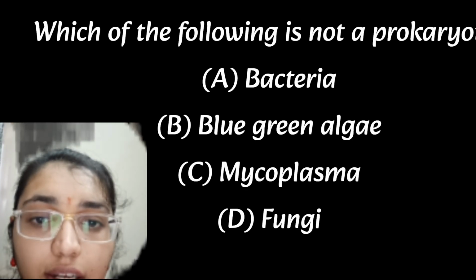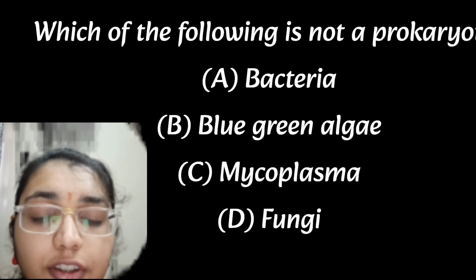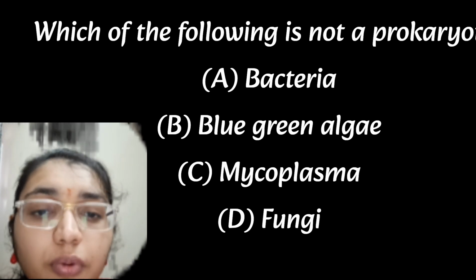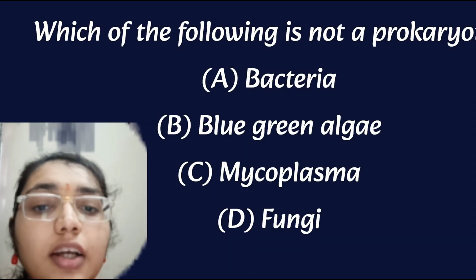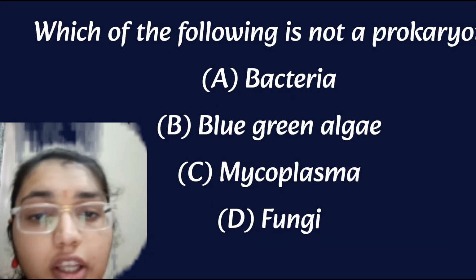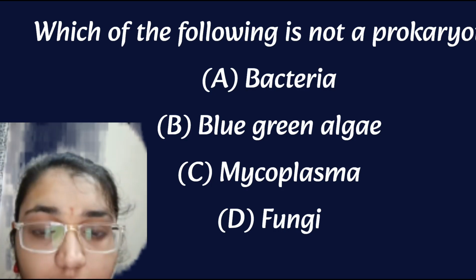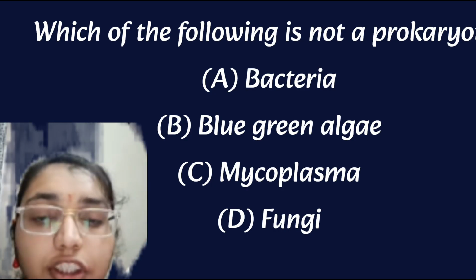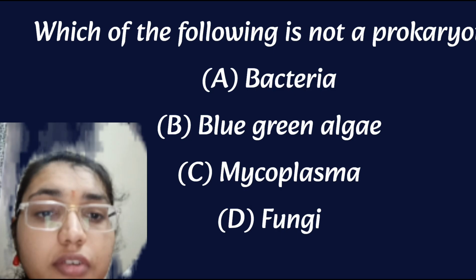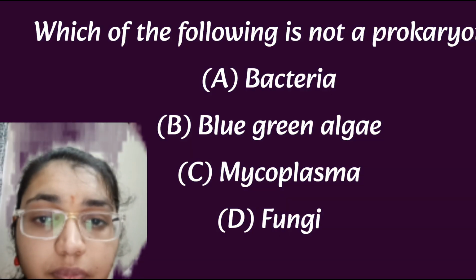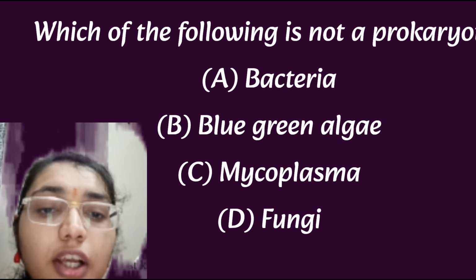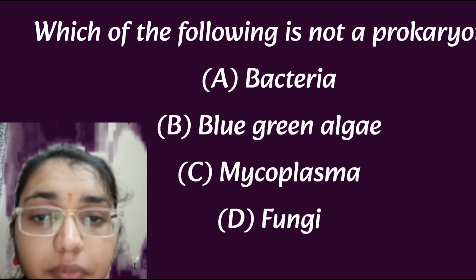Which one of the following is not prokaryote? Bacteria, blue-green algae, mycoplasma and fungi. So here the fungi is not a prokaryote, while the bacteria, blue-green algae and mycoplasma are all prokaryotes. Fungi is a diverse kingdom of multicellular and unicellular organisms, eukaryotic, heterotrophs. So these cells possess distinct nuclei, mitochondria and chitinous cell wall.